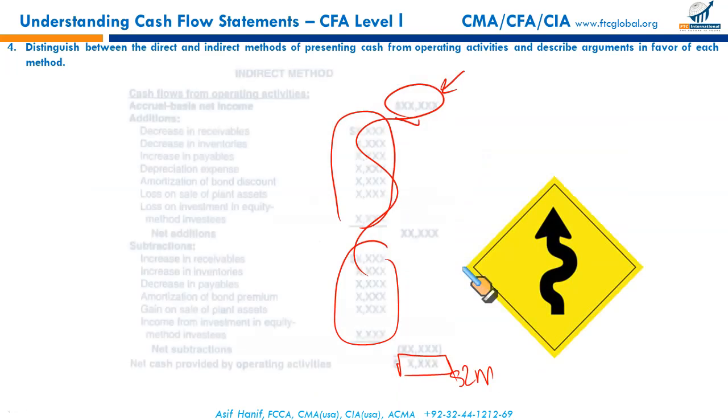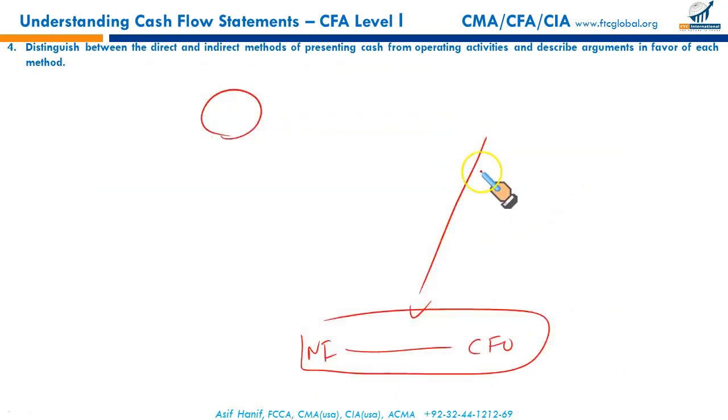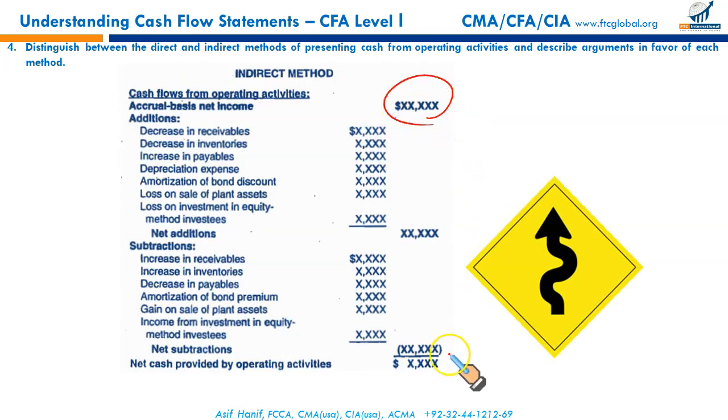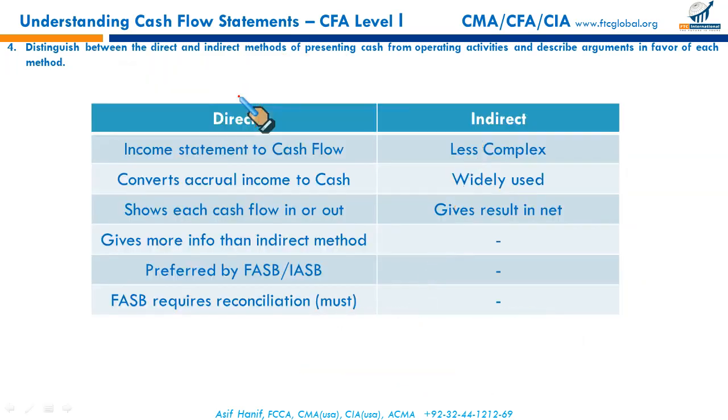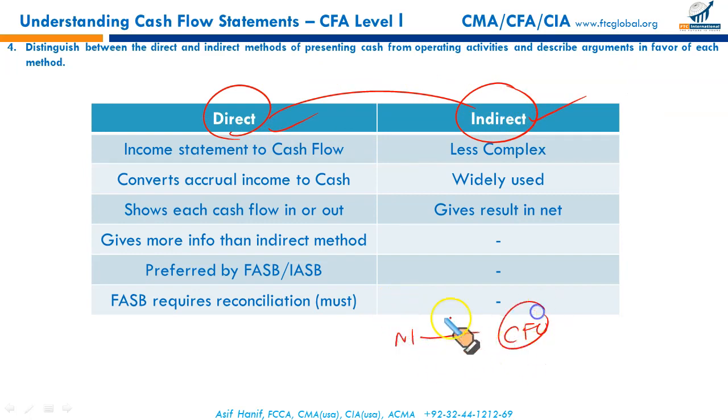A reconciliation between your net income and cash flow from operating activities, this is the indirect method. So in the US GAAP, if you decide to follow the direct method, you take the gross cash receipts, gross cash payments, still you will have to prepare a reconciliation which is the indirect method. In other words, if you choose to apply the direct method, you have to use both of these. The reconciliation between net income and cash flow from operating activity is a must.